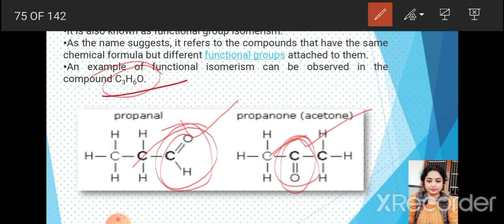We have seen that both have C3H6O but two different functional groups. If the functional groups are different, definitely different physical as well as chemical properties will be shown.